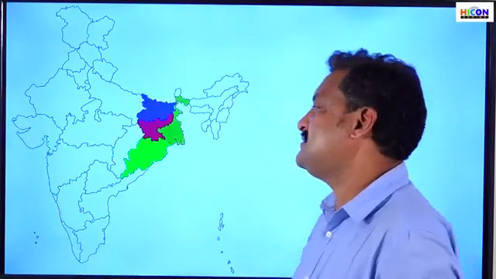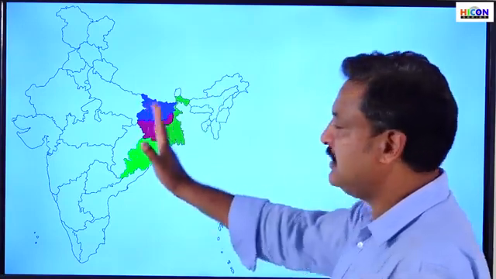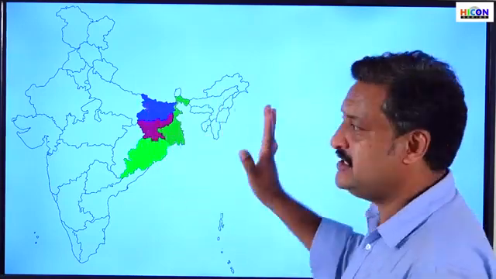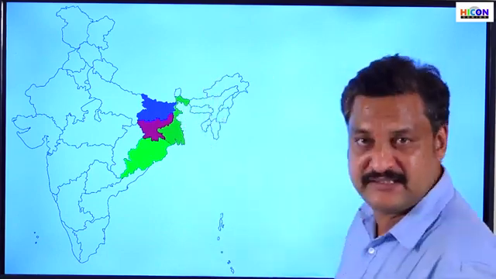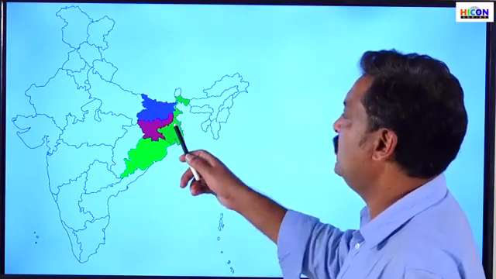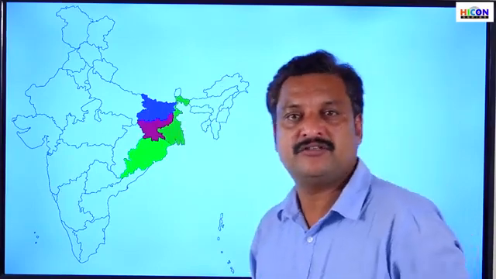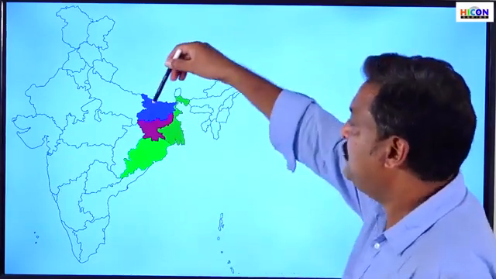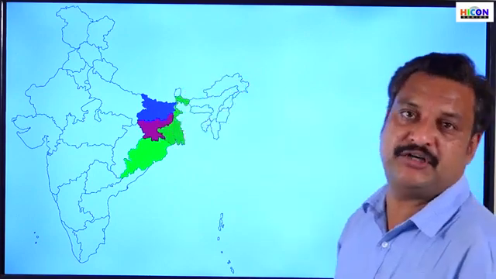So these are the eastern states of India. Okay, so these are the states which lie in the eastern part of India, and that is why these states are known as the eastern states, right? So the eastern states are Odisha, West Bengal, Jharkhand and Bihar, right? So which are the eastern states? Bihar, Jharkhand, West Bengal and Odisha, right?